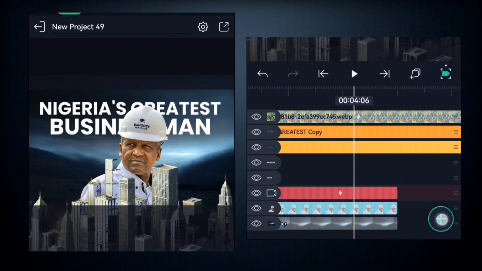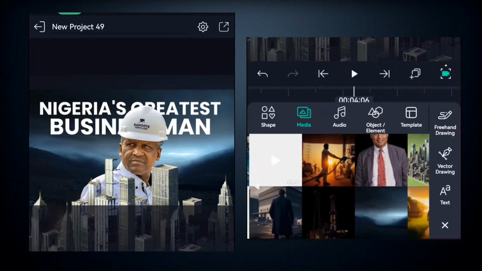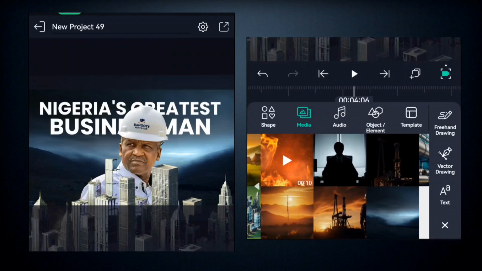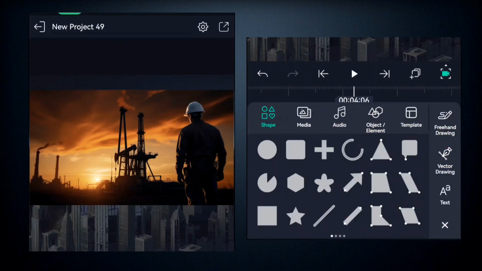So next, for the next animation, you're going to come here to add a media. So there's a picture here I'm going to add. I'll come here to add it right here. So this is it. I'm going to add this, and also I'll add another picture right at the same spot, which is actually a PNG image. All of these are in the Telegram channel. So you come here and you're going to add this.